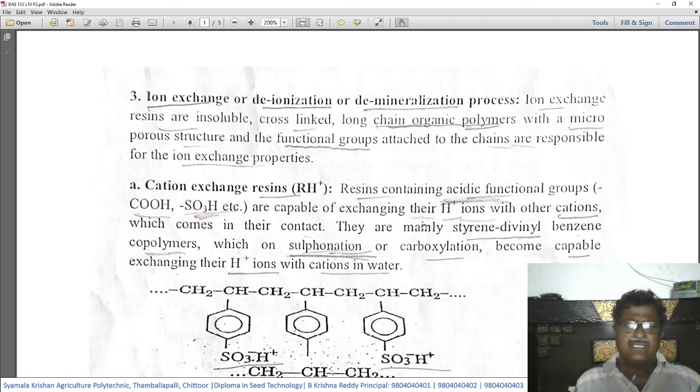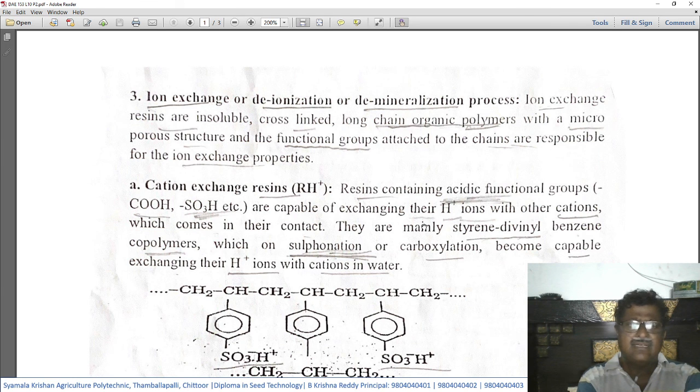So ion exchange resins are insoluble, cross-linked, long-chain organic polymers with a microporous structure, and the functional groups attached to the chain are responsible for the ion exchange properties. Actually, these ion exchange materials that are going to be used in removing the hardness of water are basically resins.